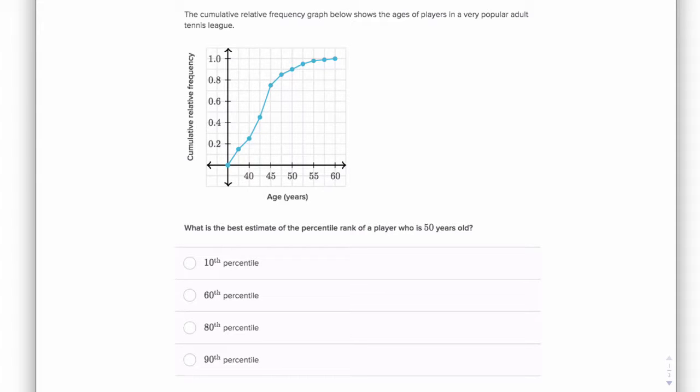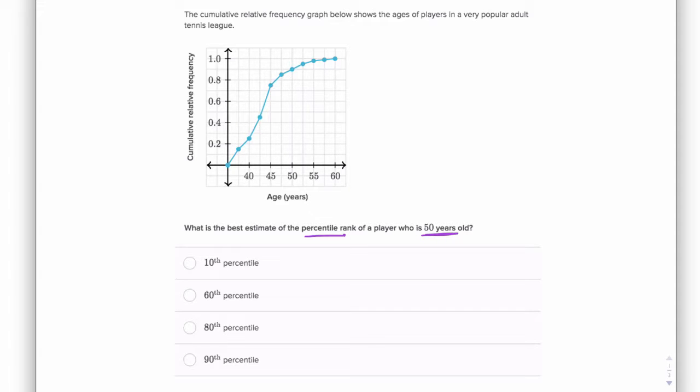The cumulative relative frequency graph below shows the ages of players in a very popular adult tennis league. What is the best estimate of the percentile rank of a player who is 50 years old? So it's asking us for the percentile rank of this player who's 50 years old.